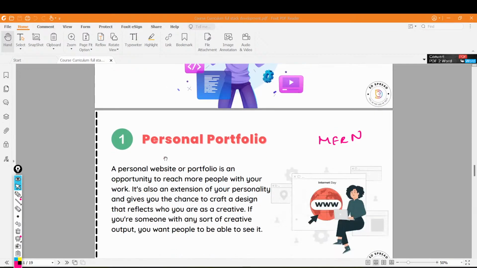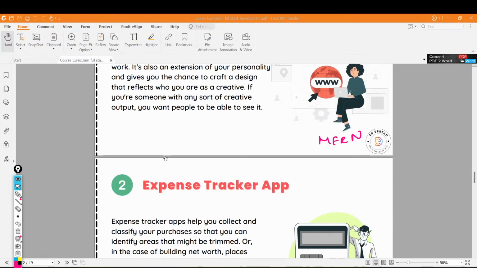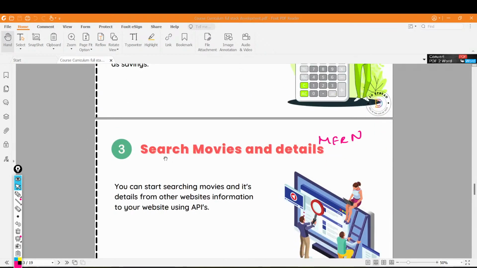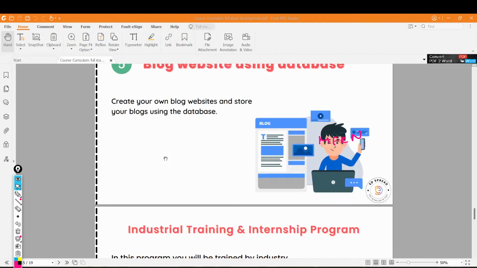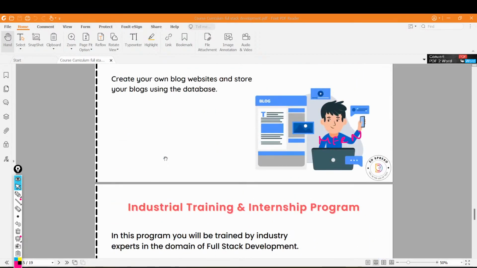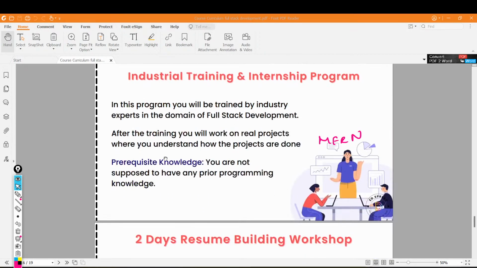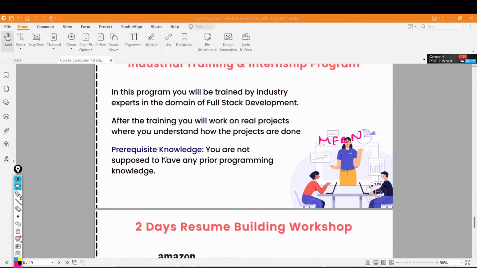Projects, if you want a sneak peek: a personal portfolio will be there, an expense tracker will be there. Then we'll have search movies. Then we'll have a Swiggy backend, and then a proper blog website using databases. And after that, industrial training, that internship period, will be there.